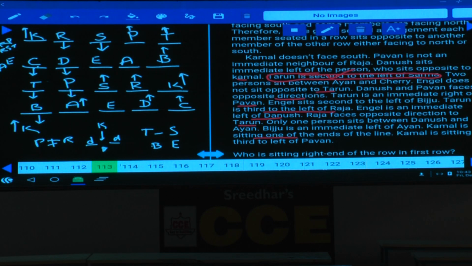A must be facing north. And K is seated at one of the ends of the line. And Kamal is seated to the immediate left of Pawan. Are we getting this one or not? Yes, tell me what answer we are getting here. K, R, S, P, T and C, D, E, A, B. Yes, what is the direction of this A?